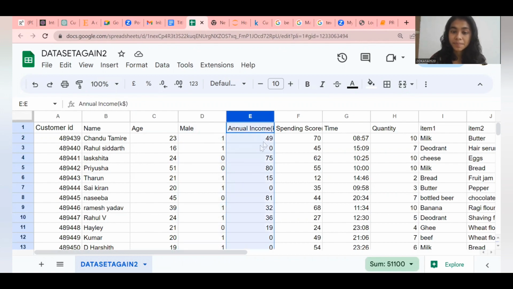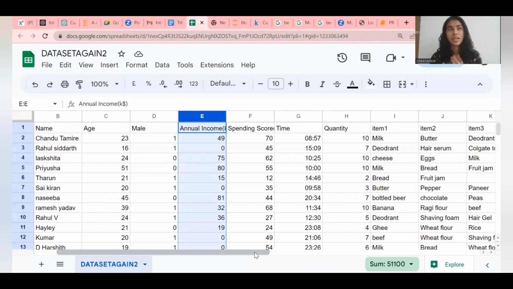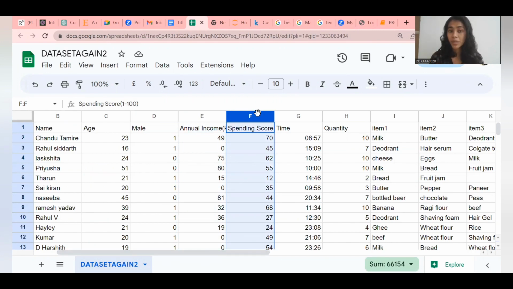And the annual income. Annual income plays a very good role in the clustering part. Annual income and spending score are the major parts we thought of putting in the code. Spending score is rated between 1 to 100 according to the performance of the customer, like how well they purchase products and their respective behavior.